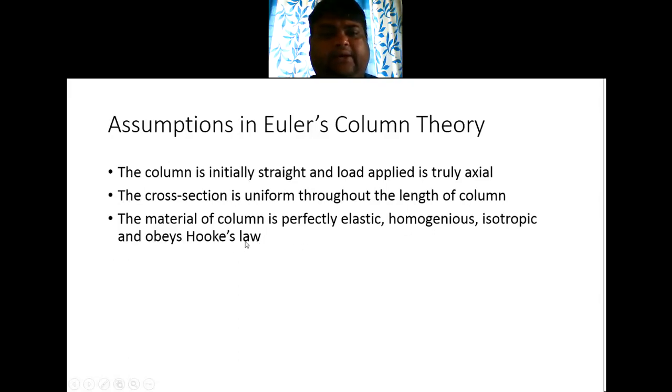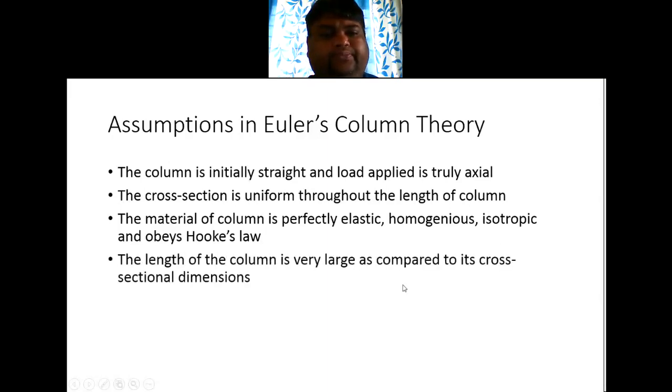Perfectly elastic and obeys Hooke's law, both are the same, but somehow it was given in the book like this. Homogeneous means the composition is the same at all places in the column, and isotropic means it has the same mechanical properties in all directions.